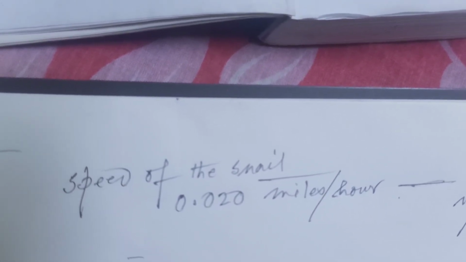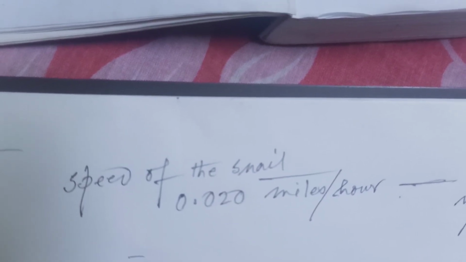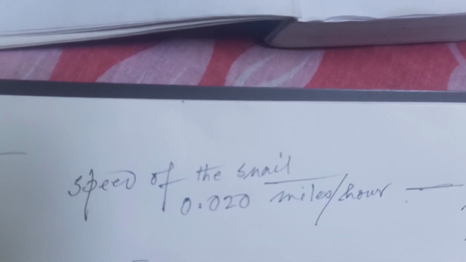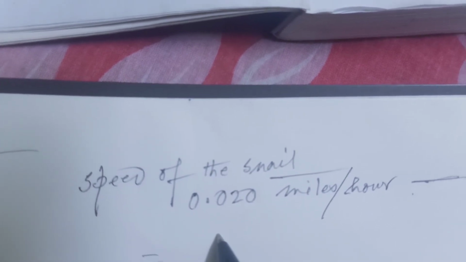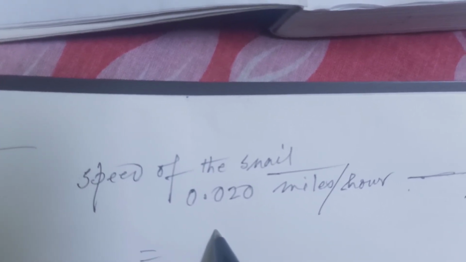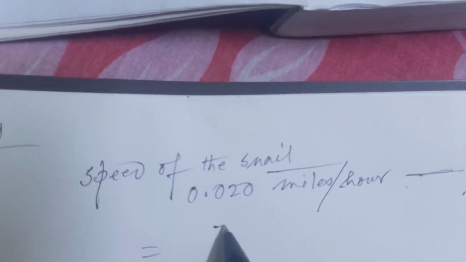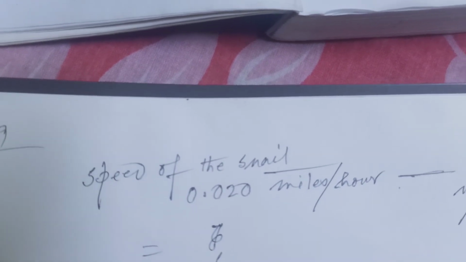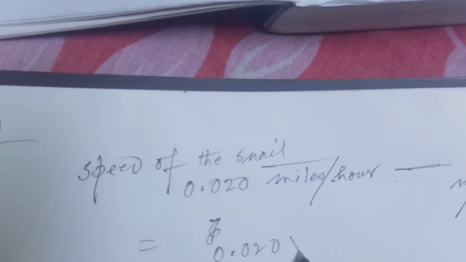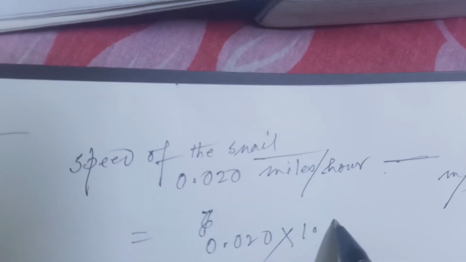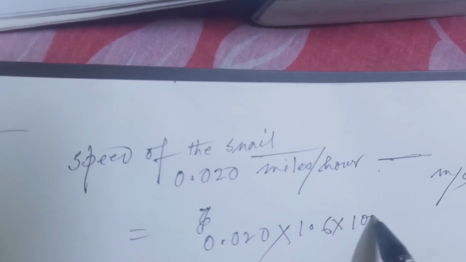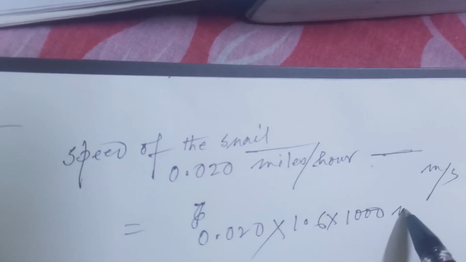So what is about mile into meter? It is about 1.6 kilometer. So here it is 0.020 into 1.6 into 1000. So this is in meter.